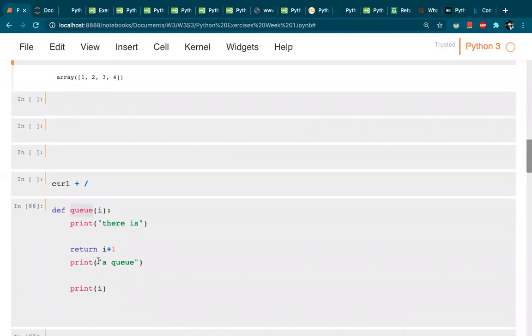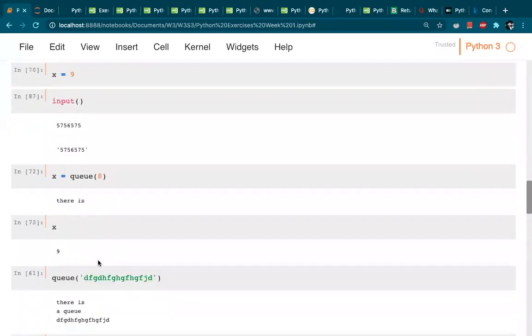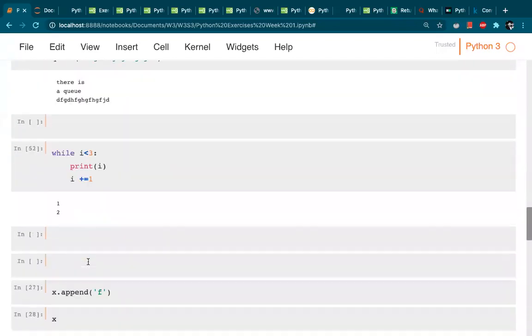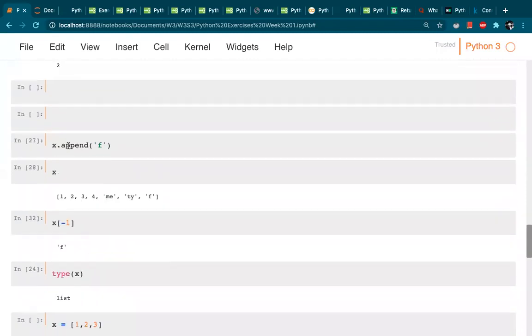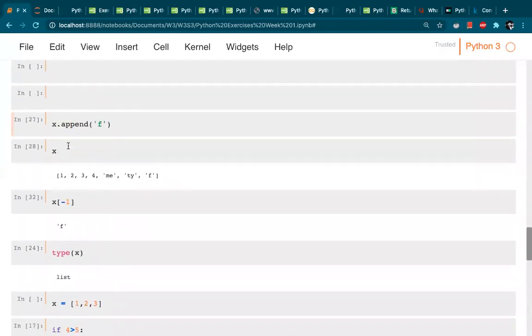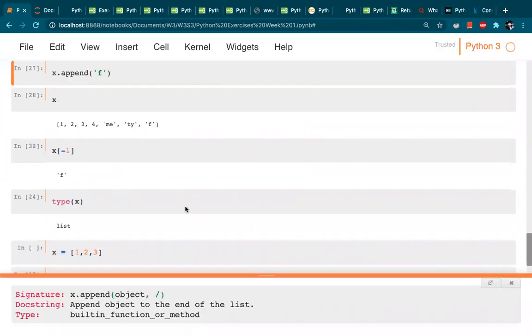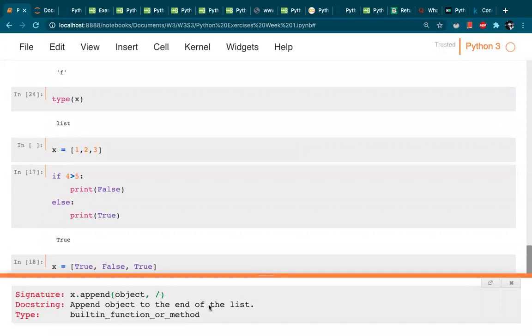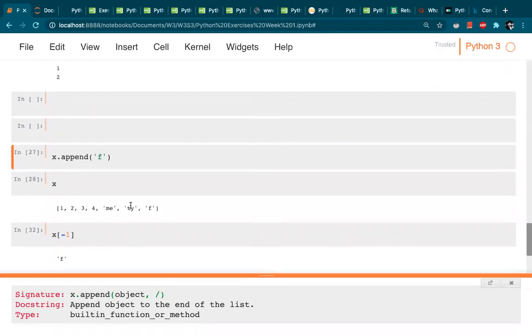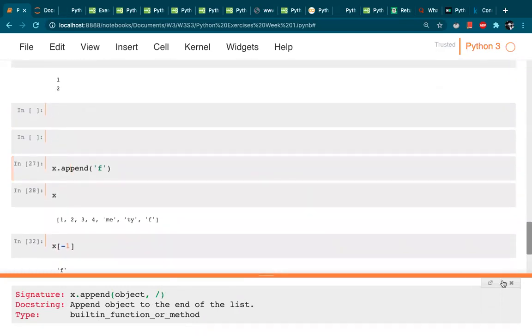Let's say I have this append, which is some kind of method. I can use shift tab. What shift tab does is give different details about it. It shows x.append, the docstring, what it does: it appends an object to the end of the list. So using shift tab you can figure out what exactly is happening in this particular one.